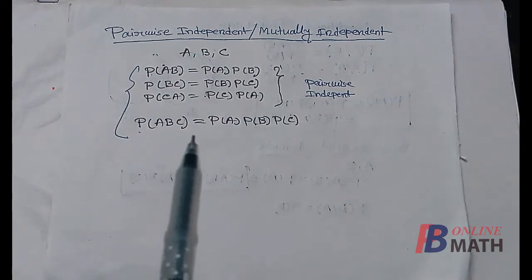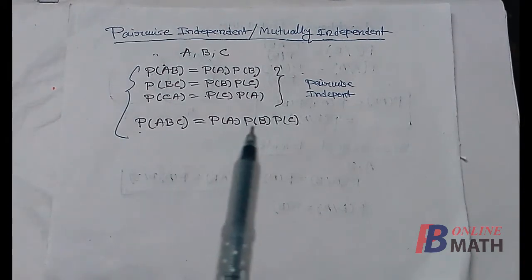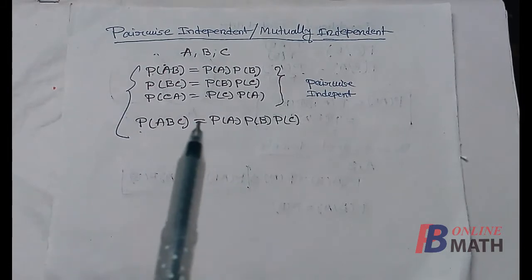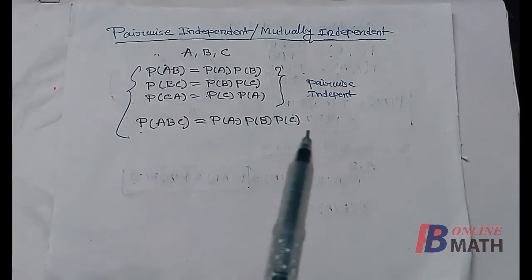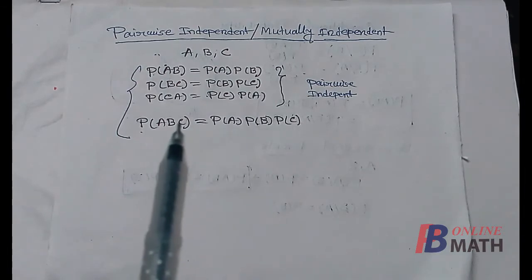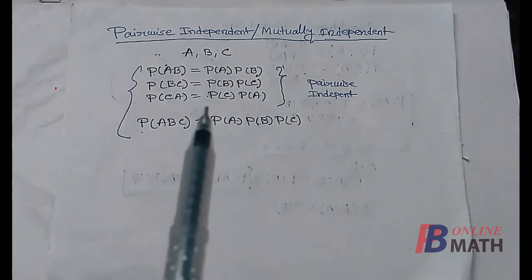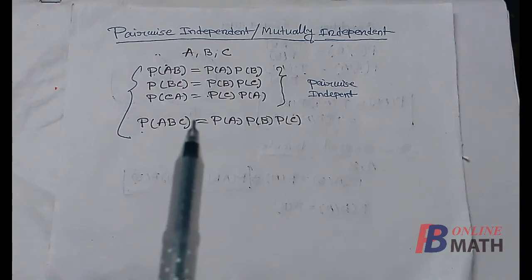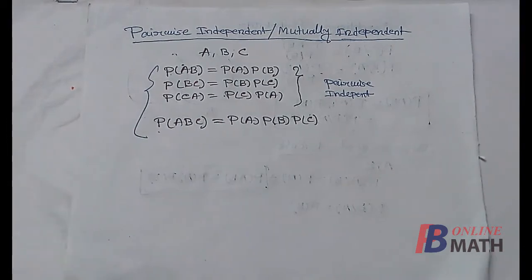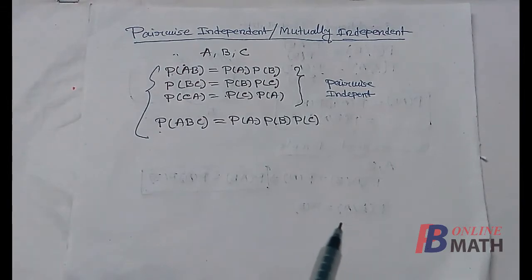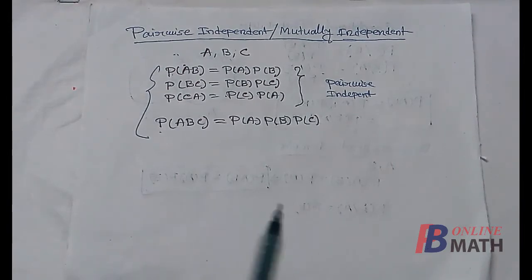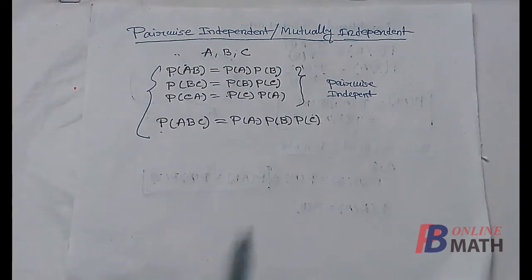So there is a slight difference between pairwise independent and mutually independent. Pairwise independent means the events are independent taking two events at a time. But the events are mutually independent if these are independent taking any number of events at a time. So if the events are mutually independent, then these are automatically pairwise independent. But the converse is not true.